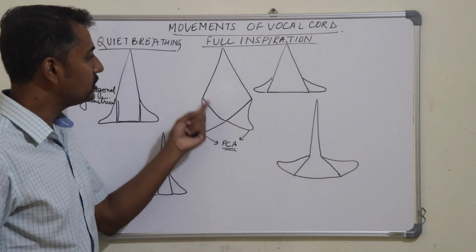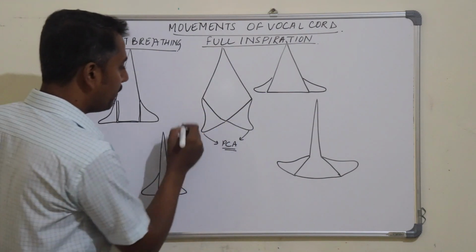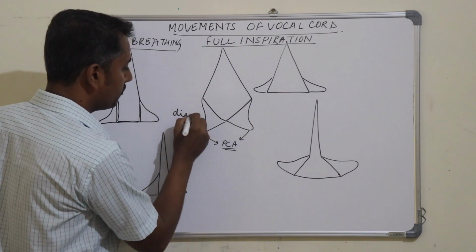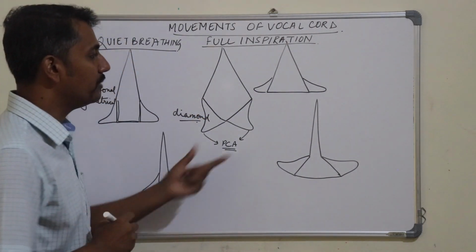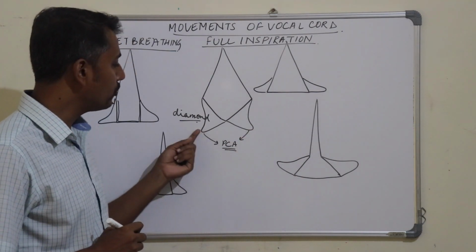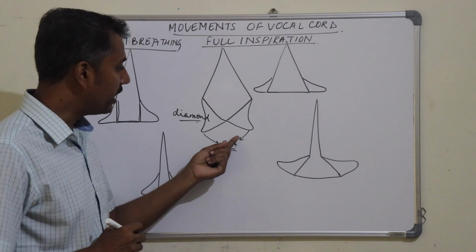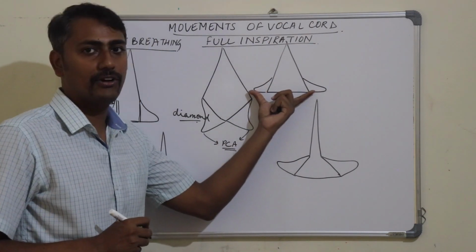Okay, so the shape of the rima glottidis in full inspiration becomes diamond shape. But in humans, the posterior cricoarytenoid muscle, apart from doing rotation movements of the arytenoid, also slides away the arytenoids.